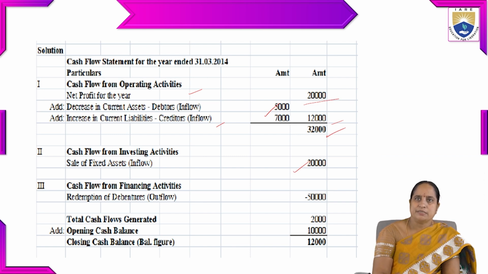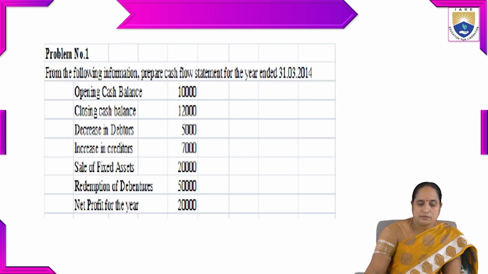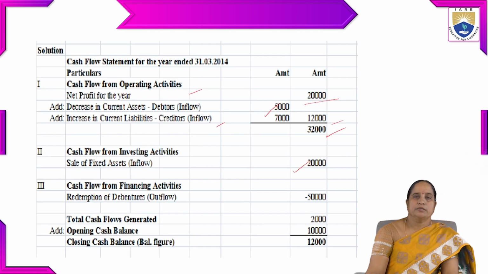Then total cash flows generated. So 50,000 minus the amount left over, the total cash flows generated, is 2,000. Then for that we have to add the opening cash balance, which is 10,000. Next we have to take the closing balance. The balance left over between the total and this one is considered as the closing balance. So the closing balance is 12,000.